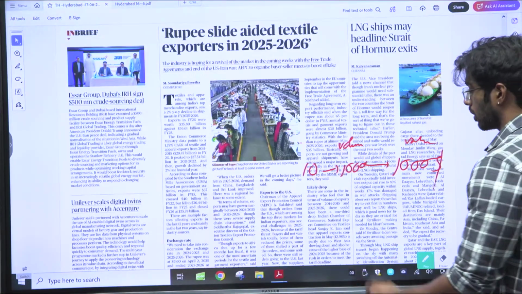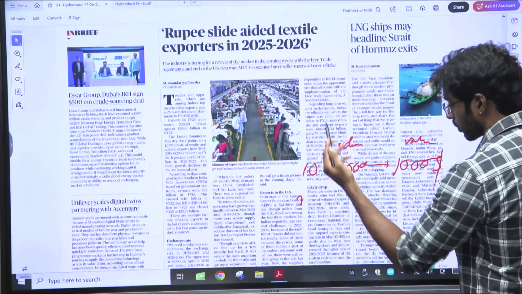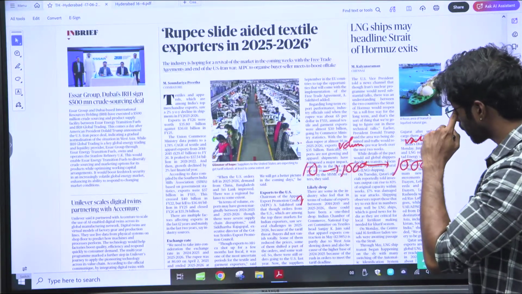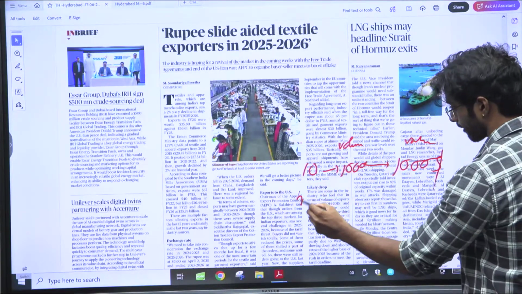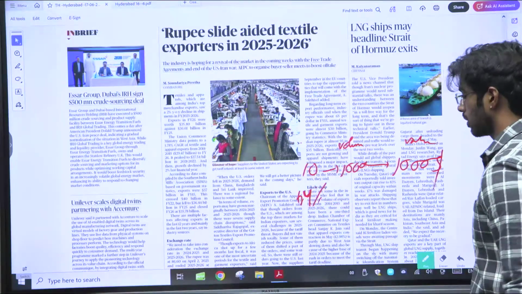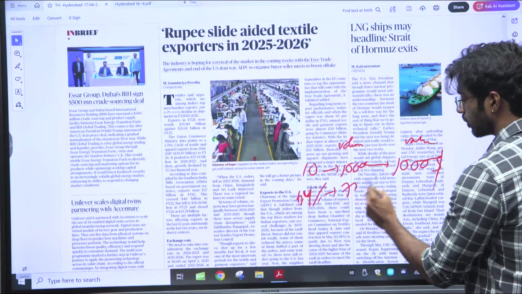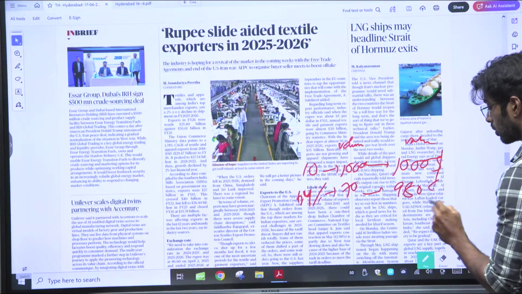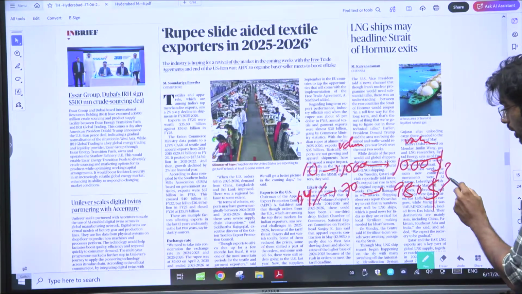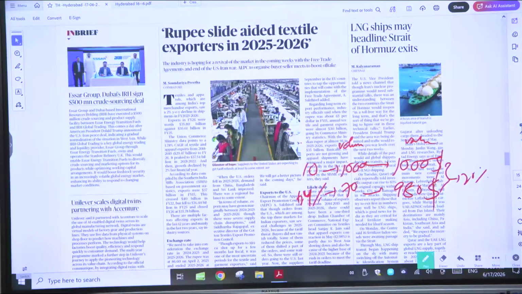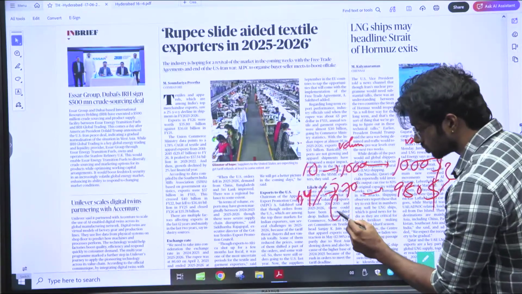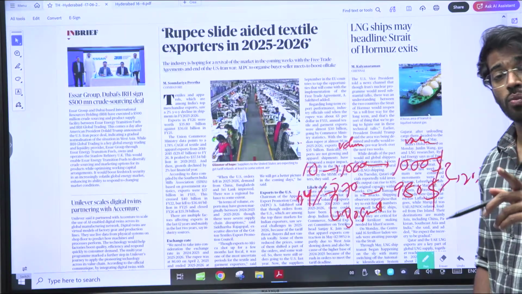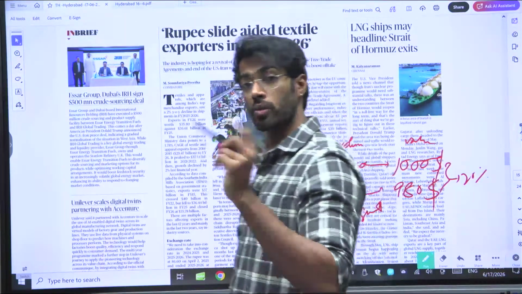Now after a few years, the shirt value increased to $14, right? And they started to export only 70. So what is it now? It is $980. The change in value is very small, only $20. But the change in volume is more, 30 shirts. This is the reason we should not look at value and we should look at volume.